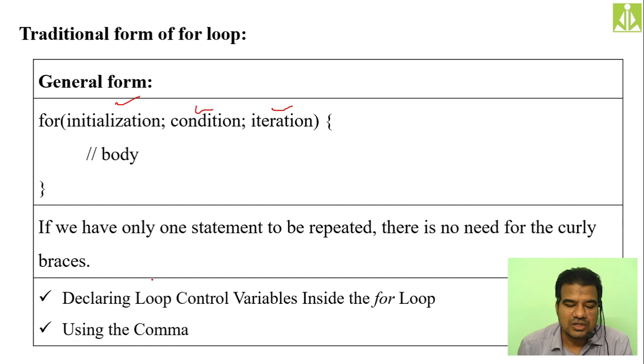That we know already. So, declaring loop control variables inside the for loop, this we have discussed, using the variable declaration as part of your for loop only. Instead of declaring the variables in the declaration area, you can do the declaration as part of the for loop only. And if you are doing multiple declarations or multiple updations, then use a comma as a separator. This also I explained. So these are the changes inside your traditional for loop, which we are seeing between C and Java.